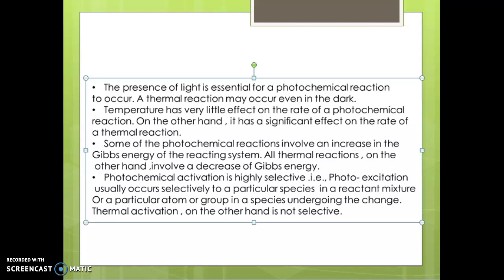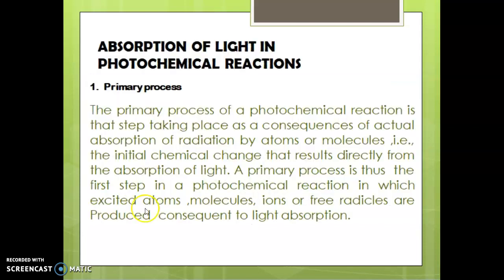You can write these 4 points for the examination, that is for 2 marks. That is the difference between thermal and photochemical process. Now next we are discussing absorption of light in photochemical reaction.